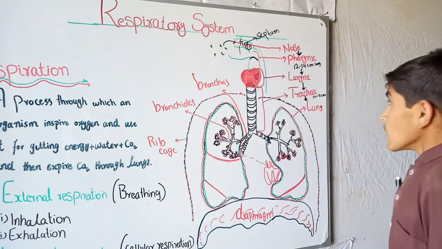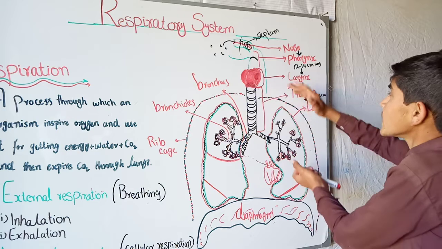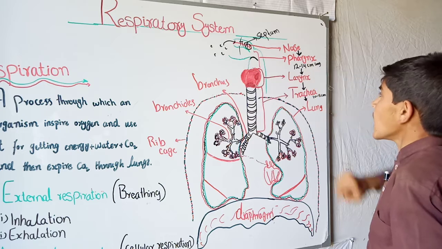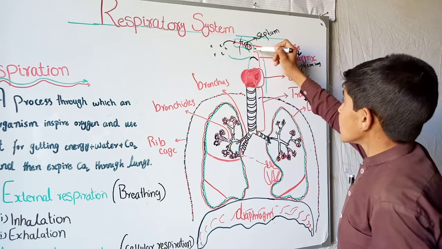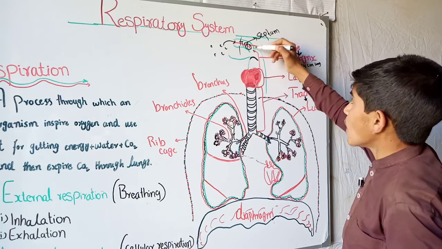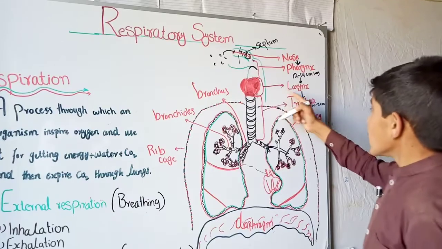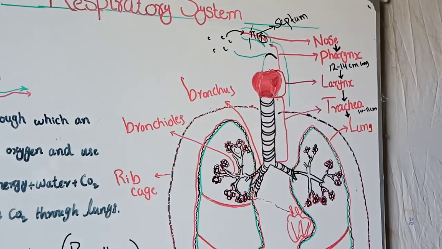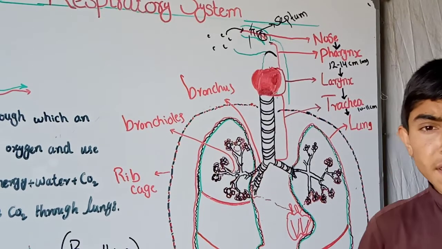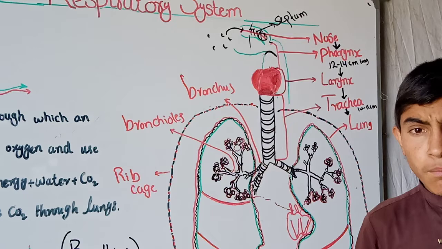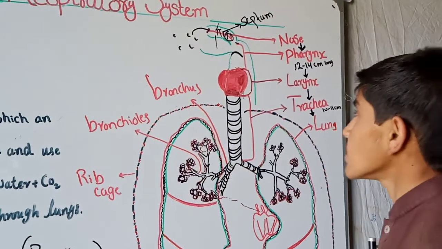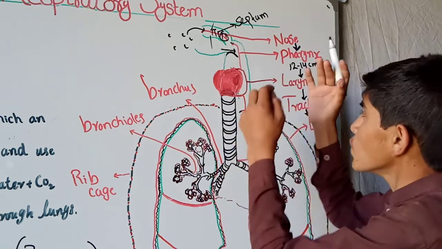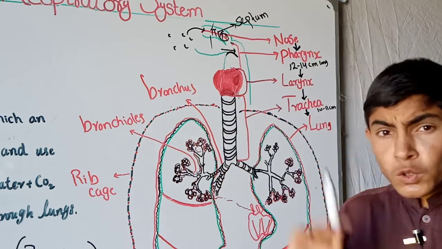Okay. The next part for the air to be inhaled is the pharynx. Pharynx is 12 to 14 cm long. You can see here, from the ending of the nose to here, till the larynx. It is called pharynx. Actually, pharynx is involved in both the digestive system and also the respiratory system, because when food comes, the food also enters its digestive tract through the pharynx.